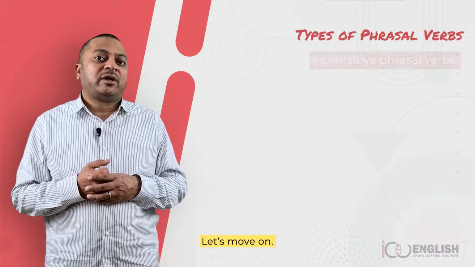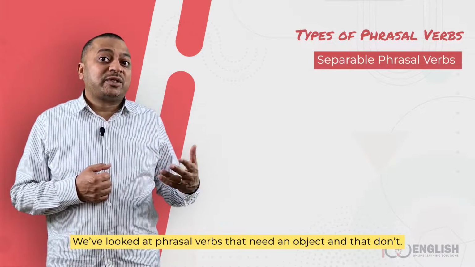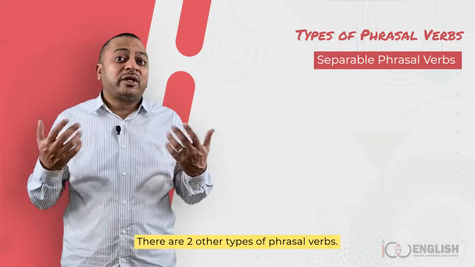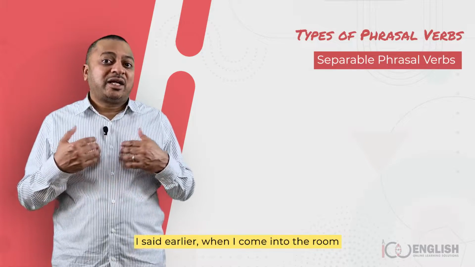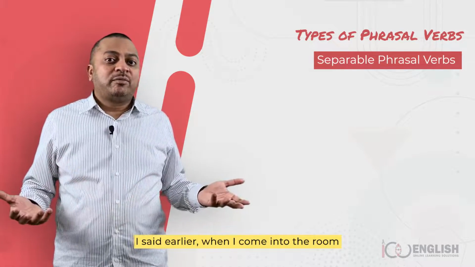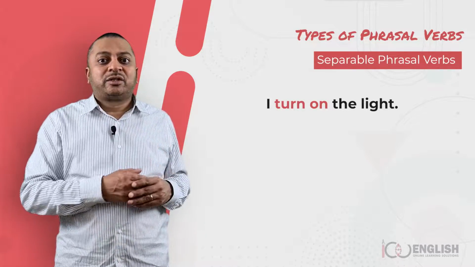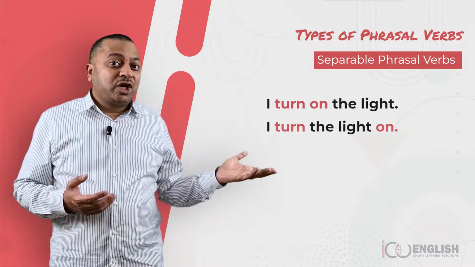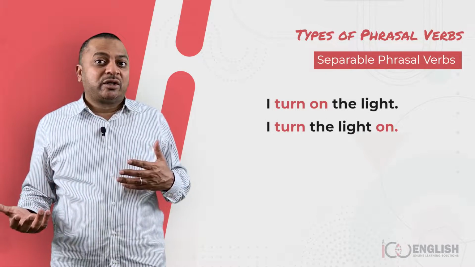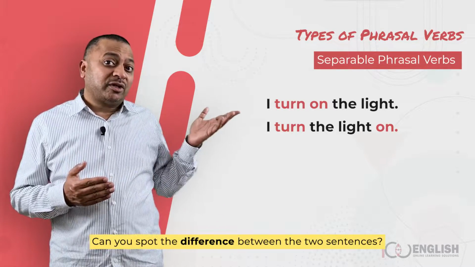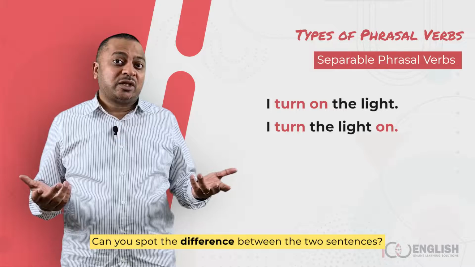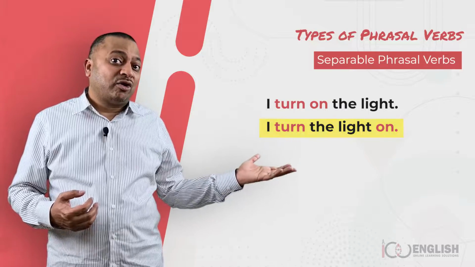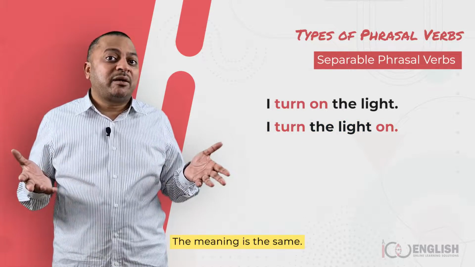Let's move on. We've looked at phrasal verbs that need an object and that don't. There are two other types of phrasal verbs. I said earlier, when I come into the room, I turn on the light. I can also say it in a different way. I turn the light on. Can you spot the difference between the two sentences? I turn on the light and I turn the light on. The meaning is the same.